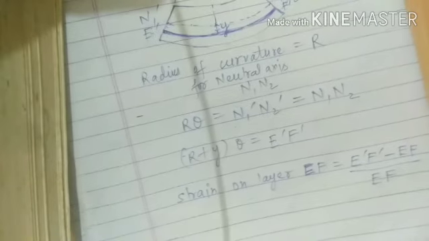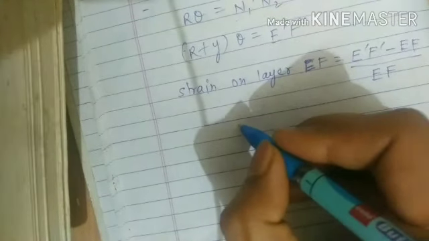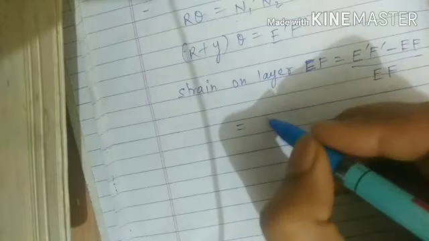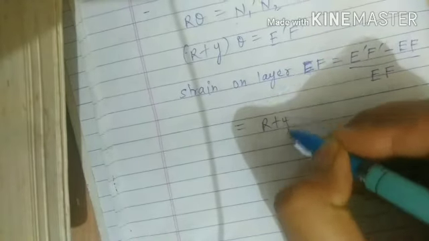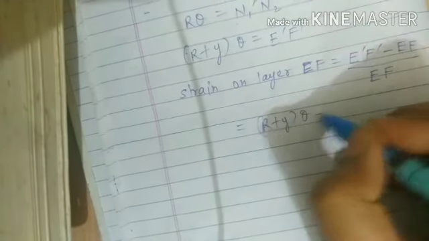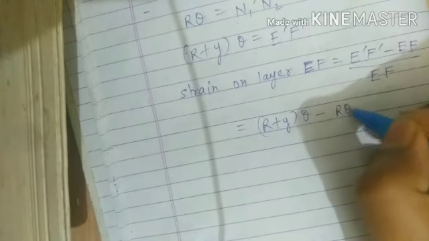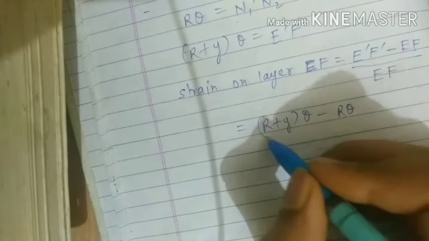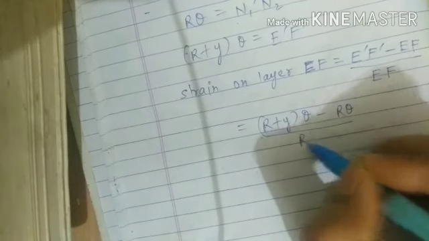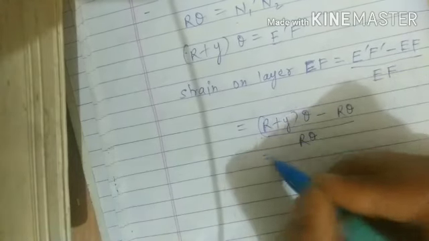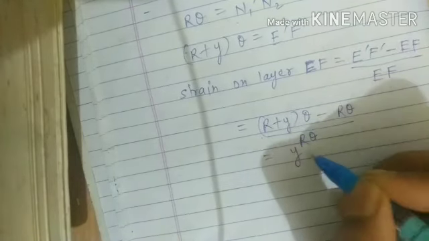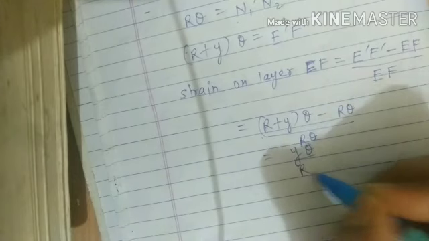Now if we put in the values, this is r plus y theta minus r theta, and the original is r theta, so it is y theta divided by r theta.